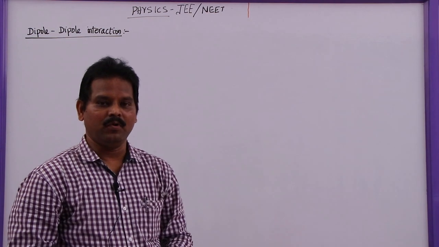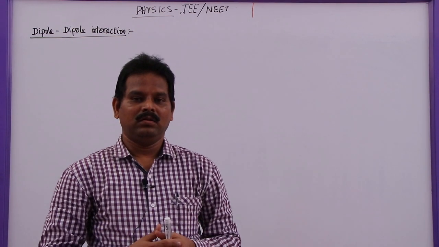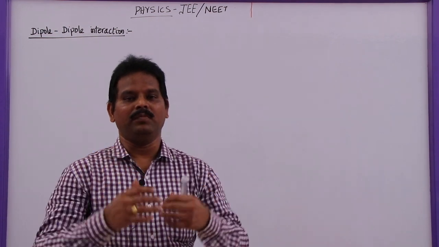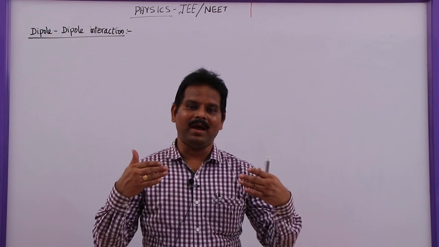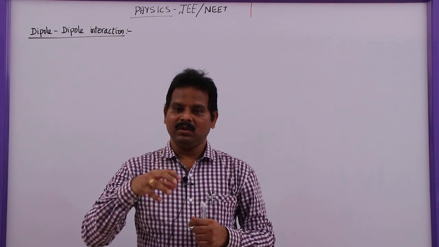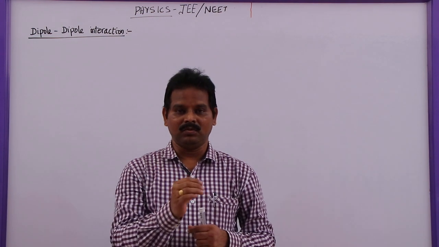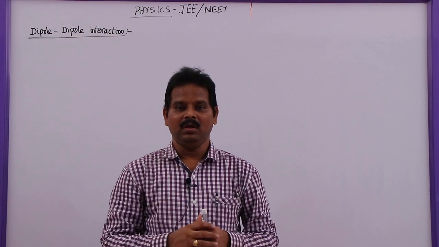We will discuss dipole-dipole interaction. So how to find the potential energy of two dipoles when they are placed parallel to each other, perpendicular to each other. So in different combinations, how to find out the interaction energy, that is potential energy of the two dipoles.